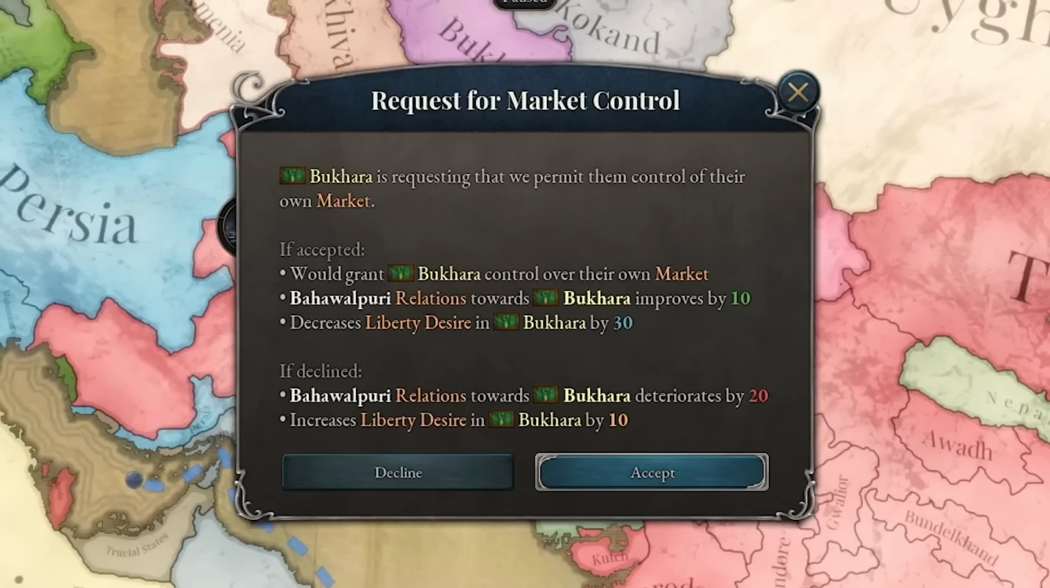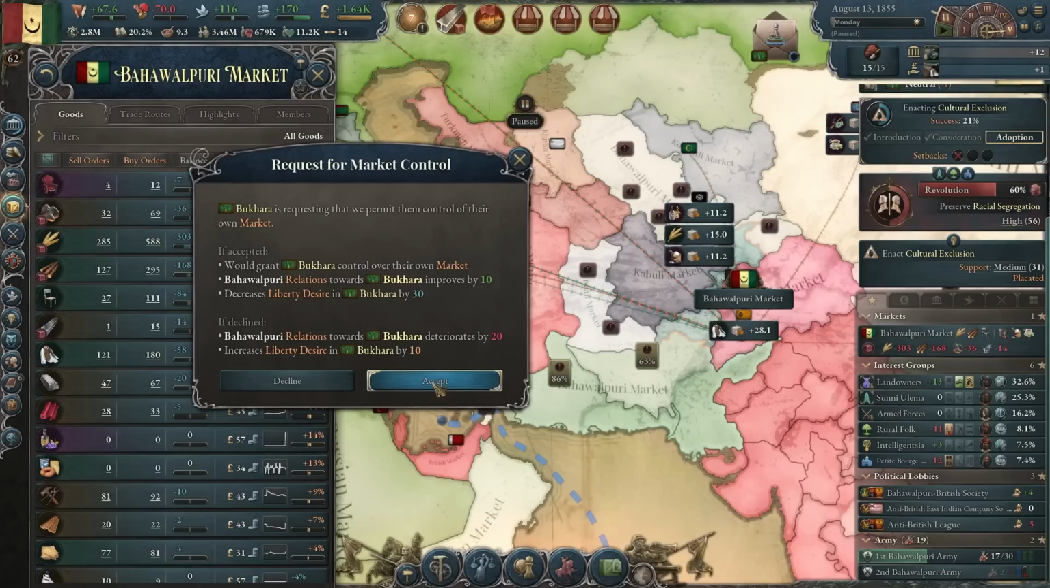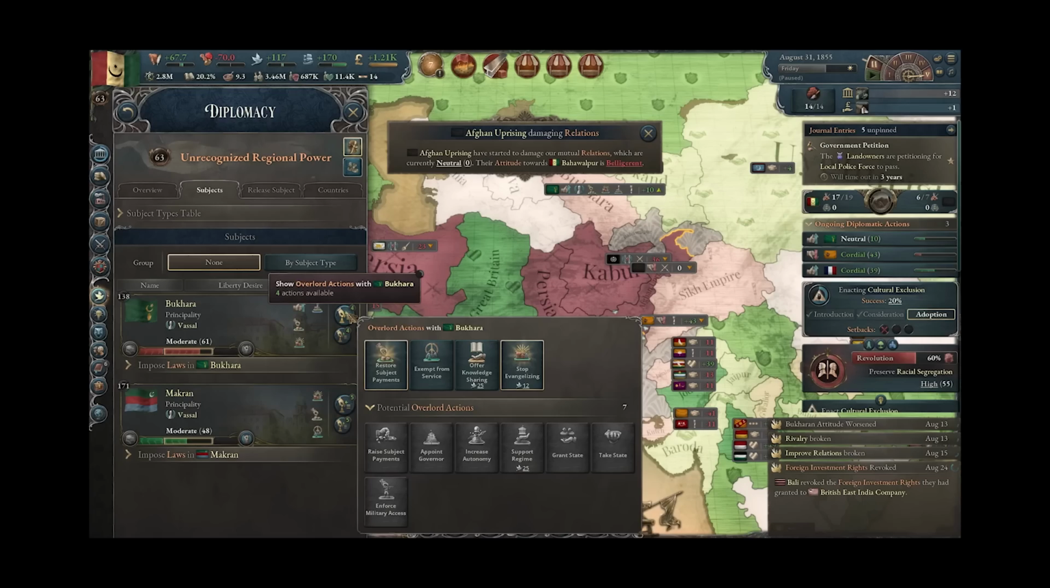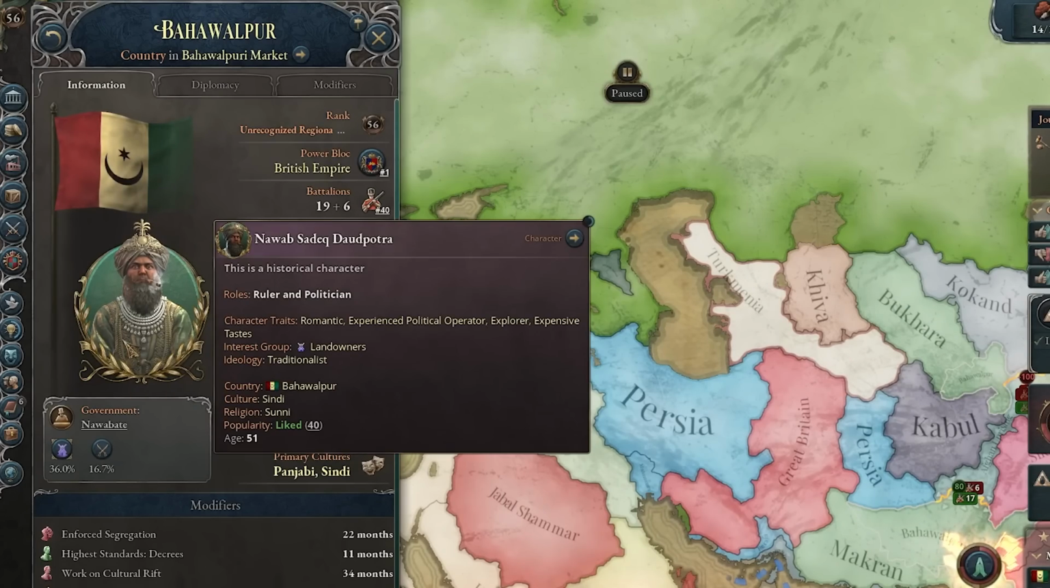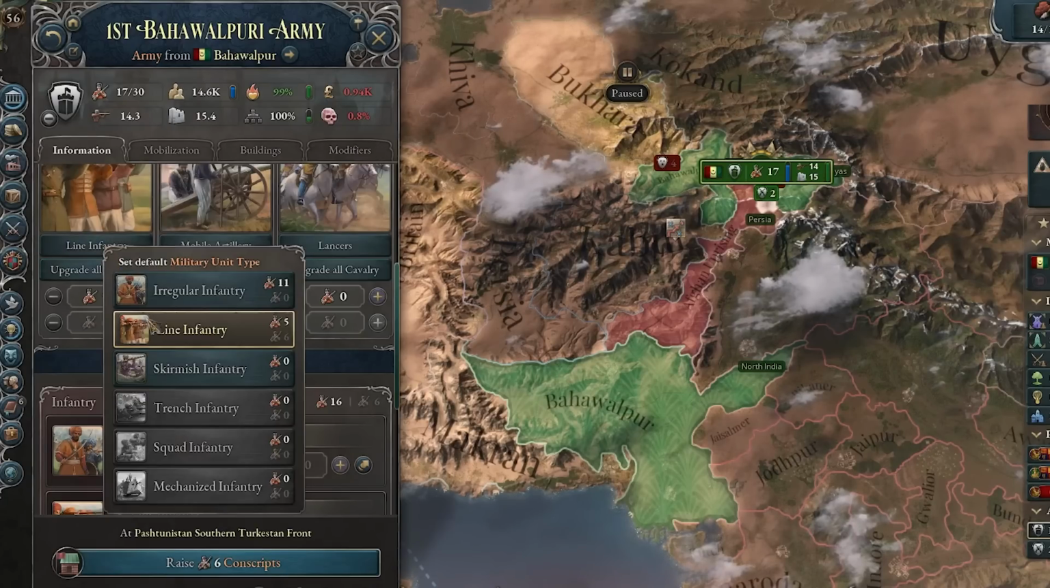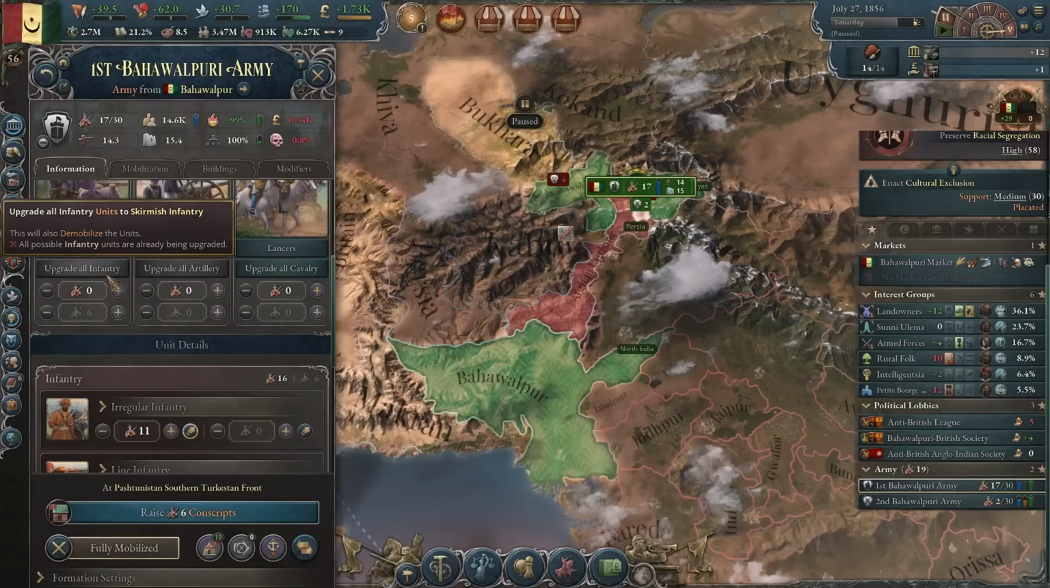And now Bukhara wants to be in their own market because they're isolated. Okay, fine, you can do that. But if you want that, I'm also decreasing your autonomy. Hope that was worth it. Oh, and now we also have a new ruler. Yeah, okay, that's fine. We got General Stefan Lop. That means I could upgrade everyone to skirmish infantry. Let's see if we can afford that.